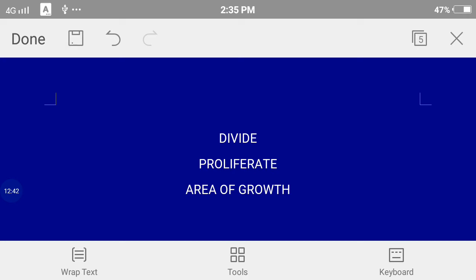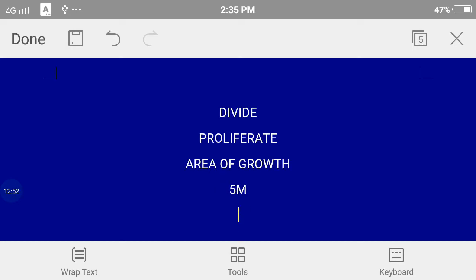So after segmentation, after a few days or months, it attains its size, which is 5 meters. So this size attainment is only due to the neck, or the division of the neck, because the neck is forming new segments.